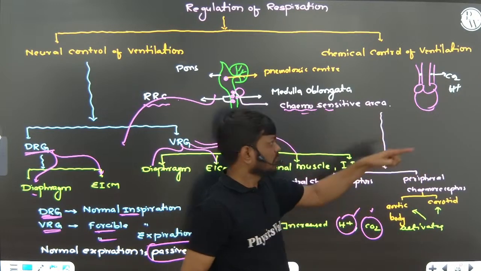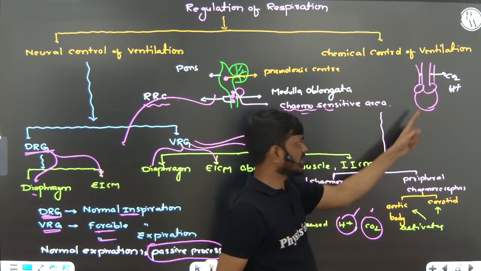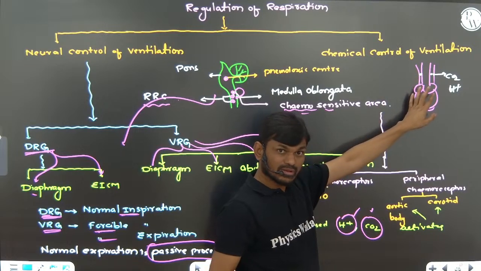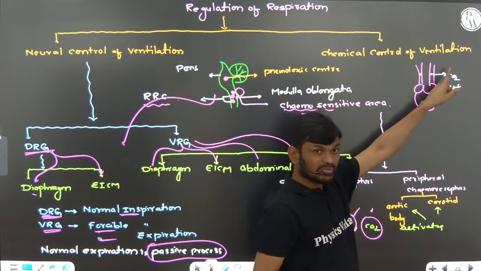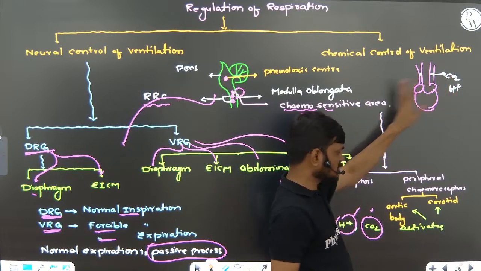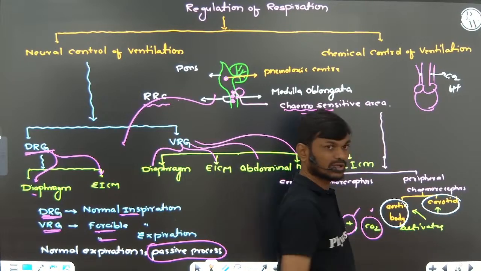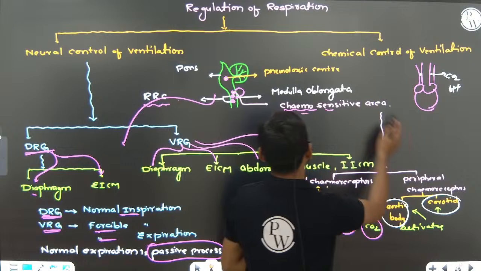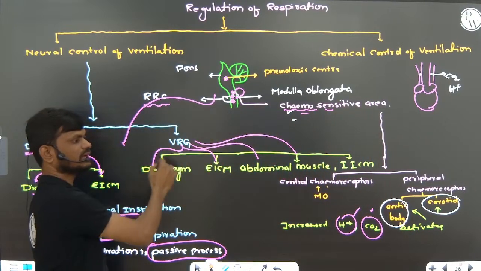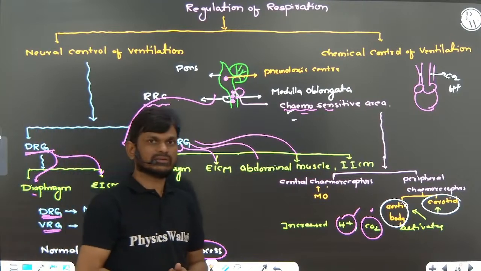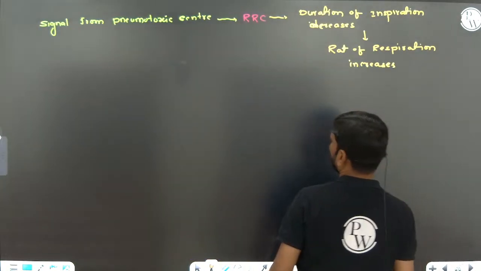When blood with a high concentration of carbon dioxide and H plus ion flows through the carotid arches and aortic arches, it stimulates these carotid bodies and aortic bodies. They send a signal to the chemosensitive area. The chemosensitive area again sends a signal to the respiratory rhythm center. Okay, so the respiratory rhythm maintains a normal rhythm.